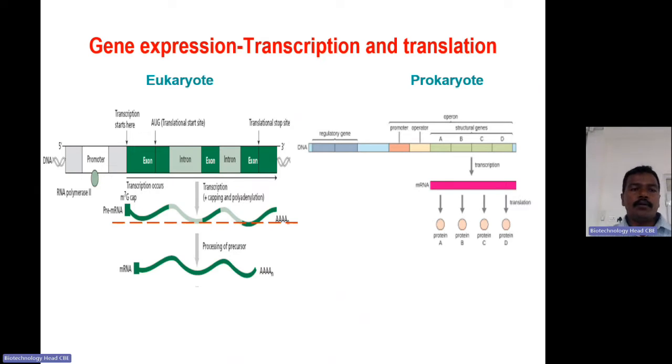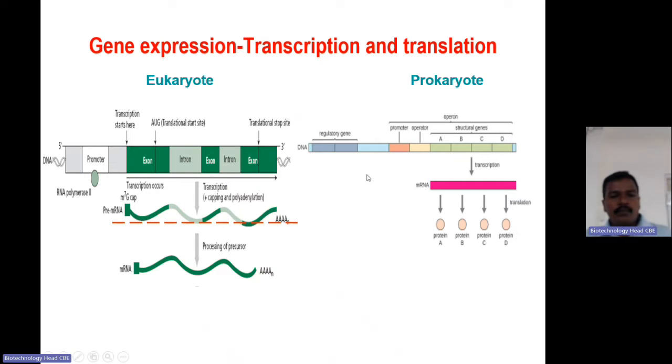For example, the rubisco gene is expressed in the leaf. The chlorophyll gene is expressed in the leaf. That's why it looks green and it fixes atmospheric carbon through photosynthesis. At the same time, the flower color is different, not green, because of anthocyanin and carotenoids, some other pigmentation due to that particular gene expression. So, based on the need, the expression pattern of the gene will vary.